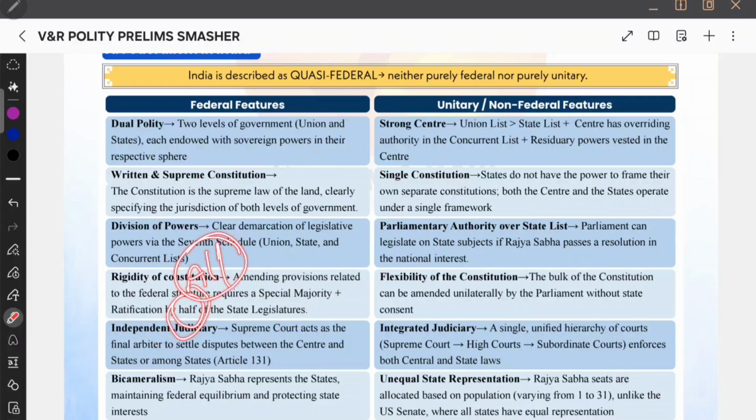This is the common trap. They will mark all the states. No, ratification by half of the state legislatures. Okay. So special majority plus ratification by half of the state legislatures is required for modifying federal features. So that is rigidity of the constitution. If you are showing that much rigidity, that means you are giving more prominence to the state level also. Therefore, it is a federal feature again.